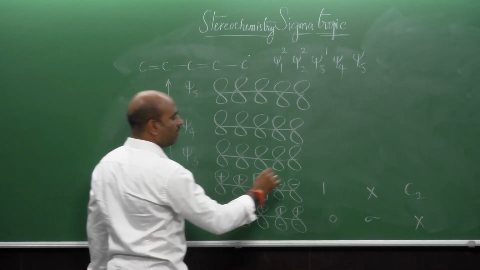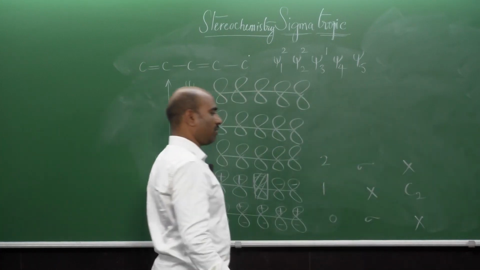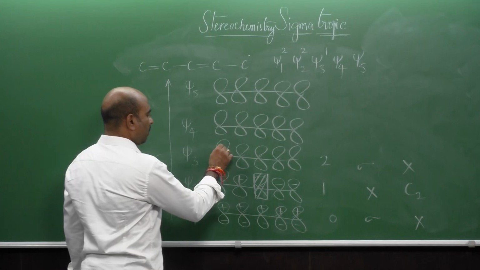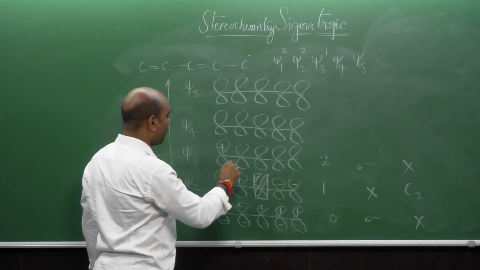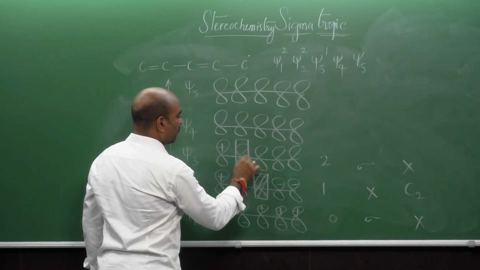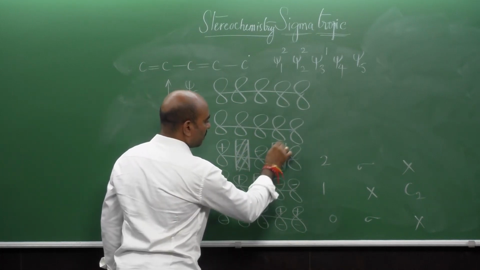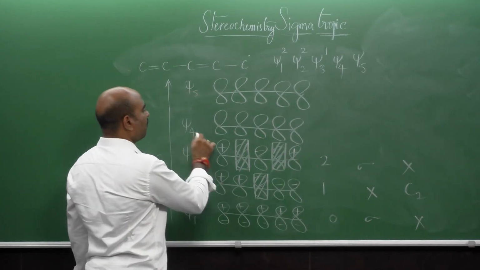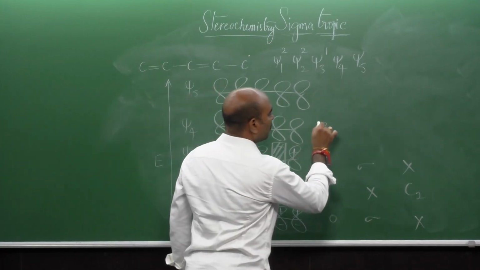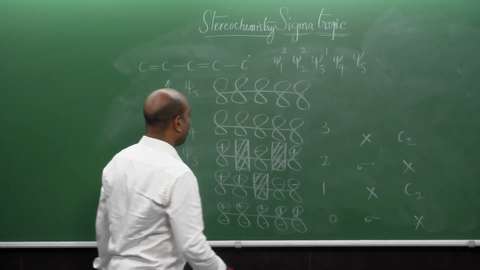Now psi 3 will have 2 nodes, a sigma plane of symmetry and no C2 axis of symmetry. So now you see plus, how many nodes should be there? 2 nodes: minus, and this becomes the node, and plus. Psi 4 will have 3 nodes, no sigma plane, but a C2 axis is present.